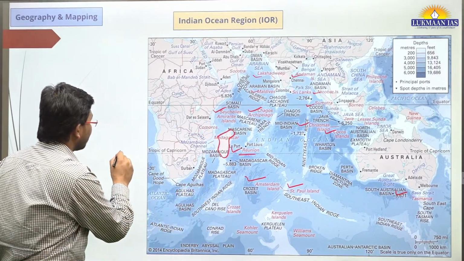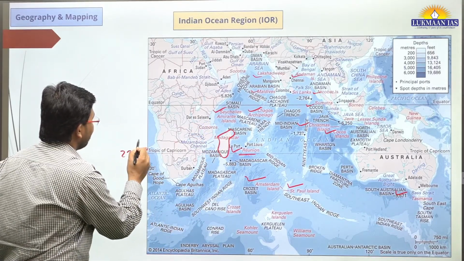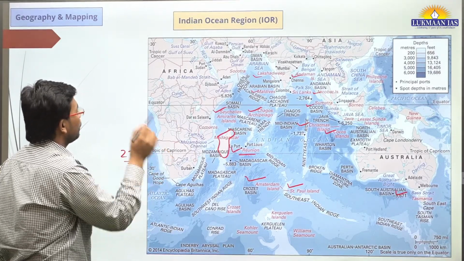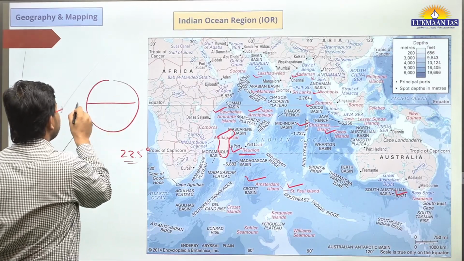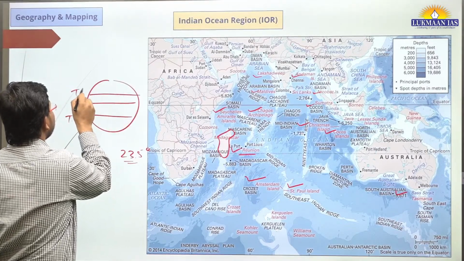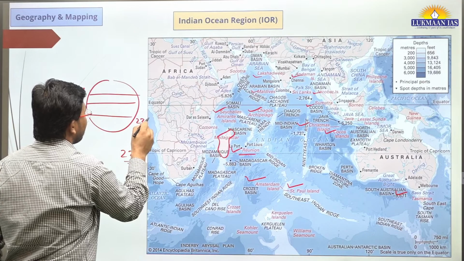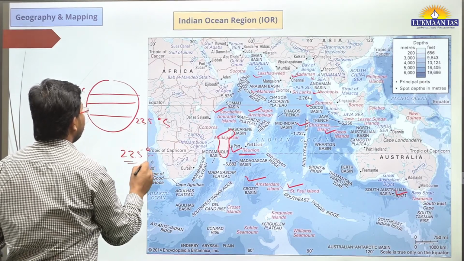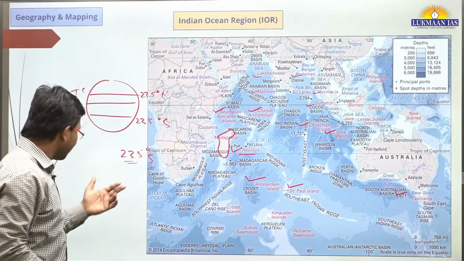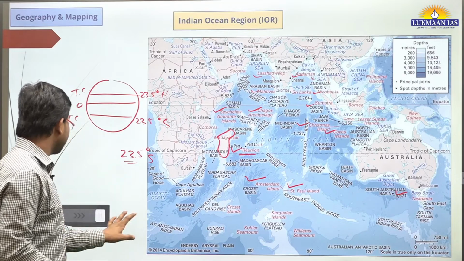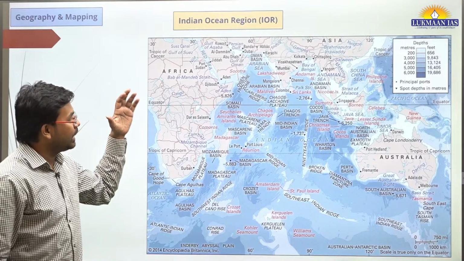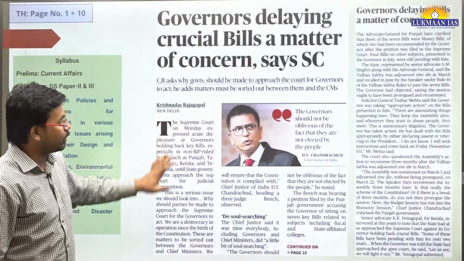This Tropic of Capricorn is 23.5 degree to the south. So this is equator, 0 degree. This is Tropic of Capricorn, and here Tropic of Cancer. So this is 23.5 degree south, and this will be 23.5 degree north. So this is the thing. In your free time, go through this. There are around 30 countries, and Indian Ocean region plays a very important role. Many countries are involved in the geopolitics of Indian Ocean region.